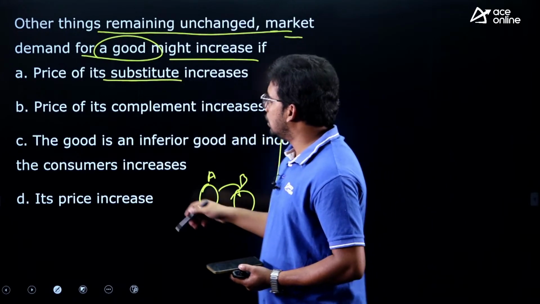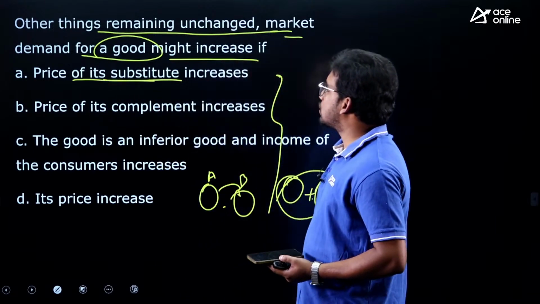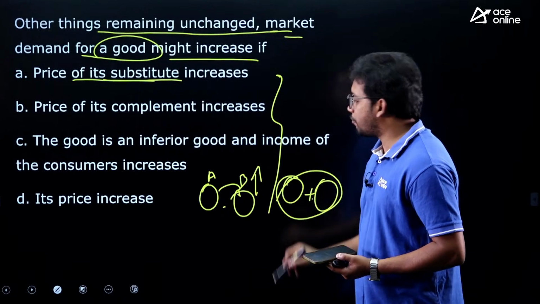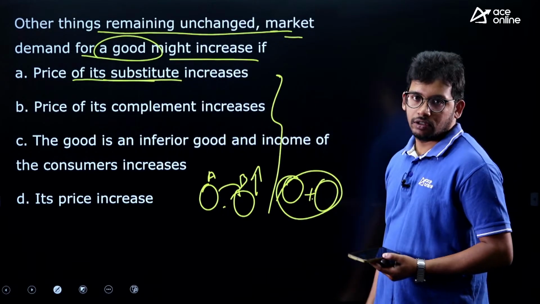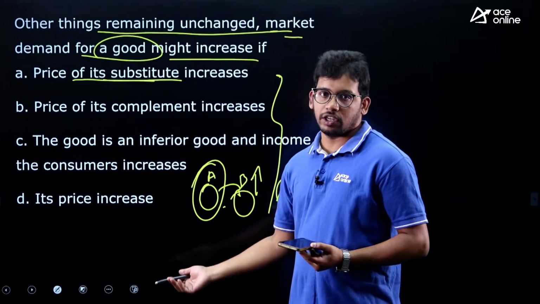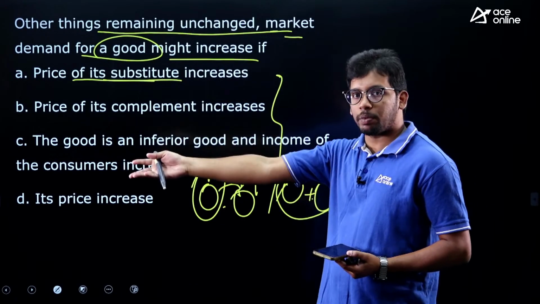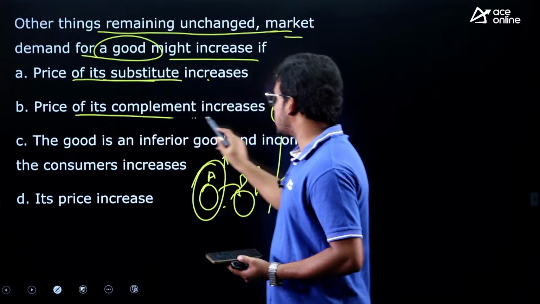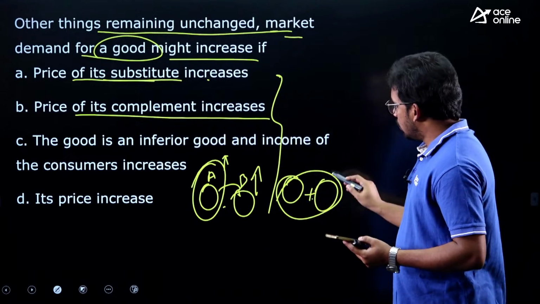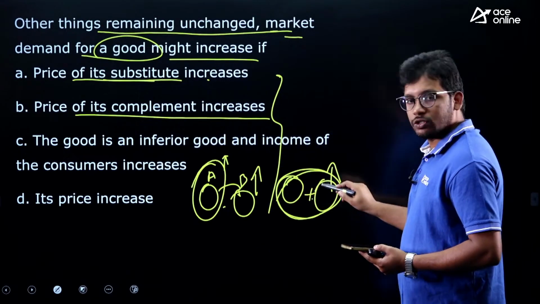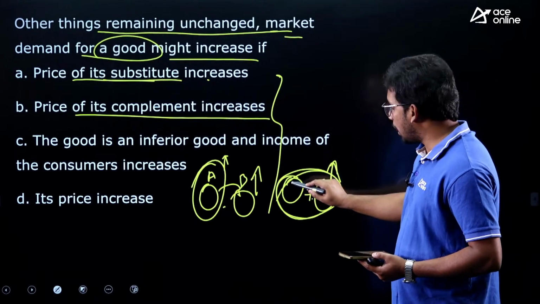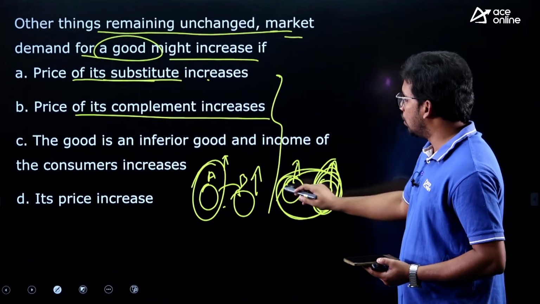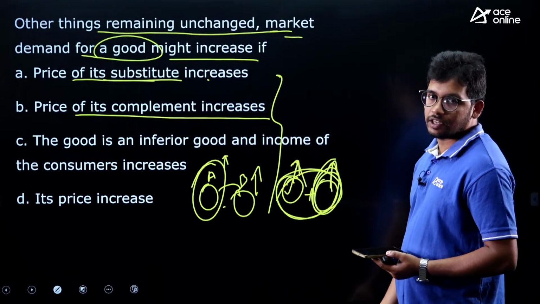So now let us see, price of its substitute increases. That means there are 2 goods, and the price of this good has increased. So demand for this will increase, they are saying, right. So if the alternate good's price increases, then the demand for this particular good increases, they are saying. Price of its complementary increasing. So if this good's price increases, then your demand for this will increase, they are saying, right. So whenever there is an increase in the price of this good, the demand for this good is increasing, they are saying, right.